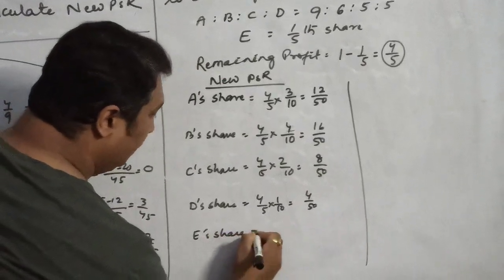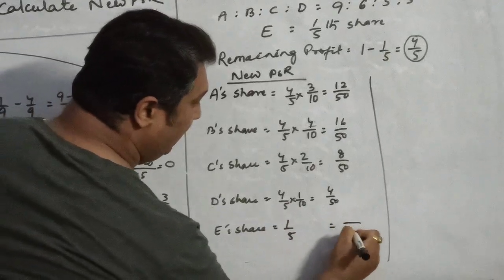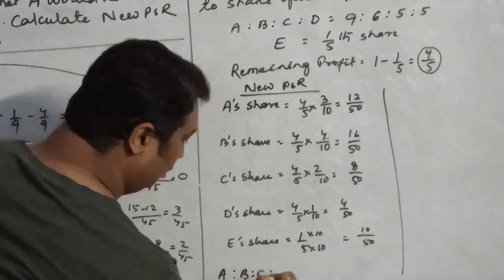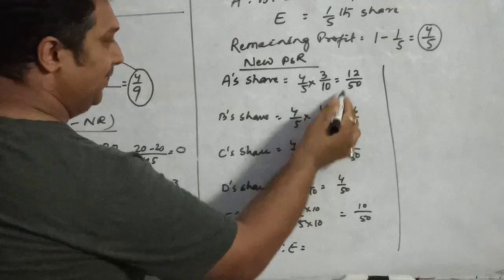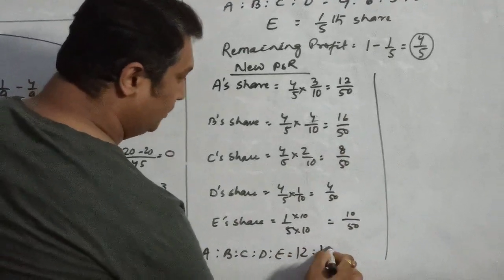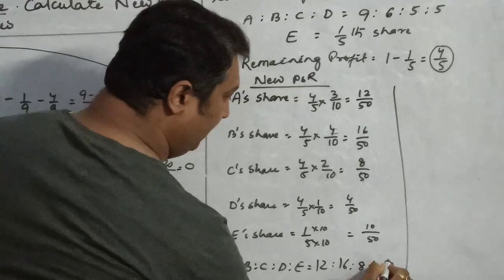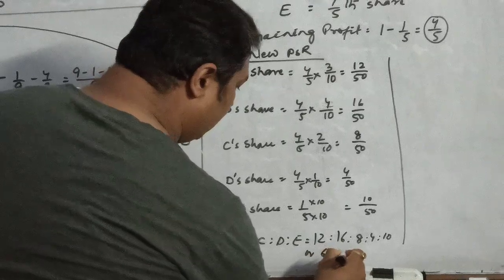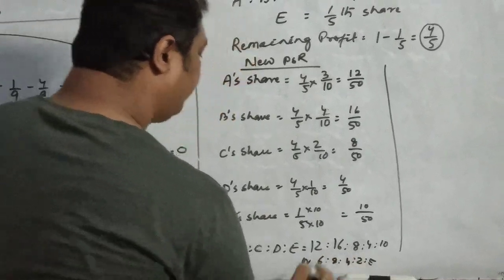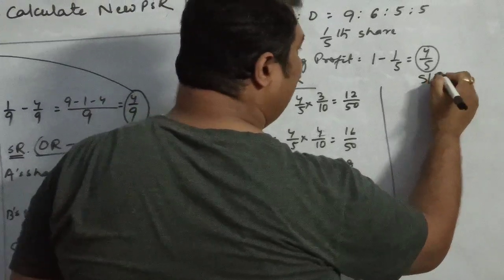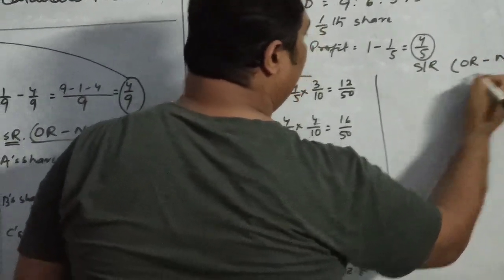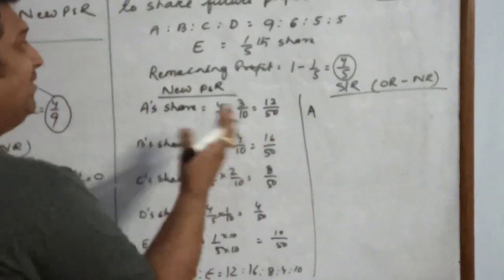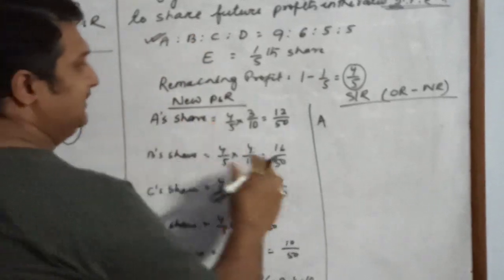E is already there with 1/5 share, which we can rationalize into 10 by 50. So my new profit sharing ratio amongst these partners, since my denominators are all equal, is 12 is to 16 is to 8 is to 4 is to 10. Or you can bring it to the simpler form as 6 is to 8 is to 4 is to 2 is to 5. This is the new PSR. You can calculate the sacrificing ratio in the same manner by deducting the new ratio from the old ratio. Once again, who may sacrifice? Only the old partners may sacrifice.